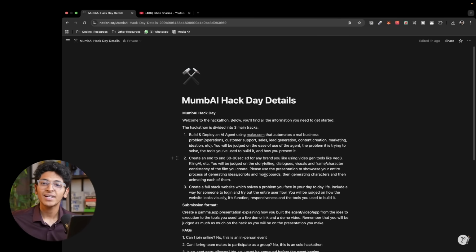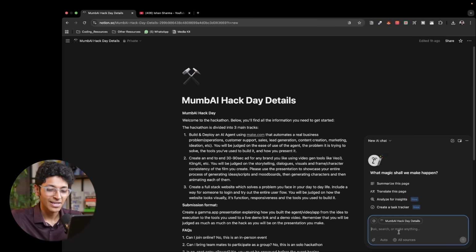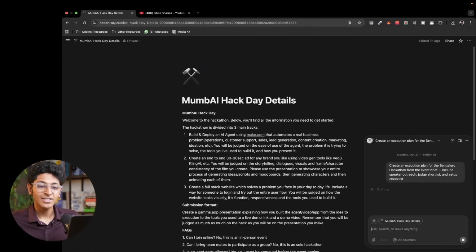One more thing I've been doing recently is organizing events, be it giving lectures and workshops for companies on AI or organizing AI hackathons. So for example, these were the details for the Mumbai Hack Day, and I can go onto my Notion Agent, clear the chat, and ask it to create an entire execution plan for a Bangalore hackathon that I want to organize based on the information that it already knows over here. So now I will say create an execution plan for Bengaluru hackathon from the event brief, include speaker outreach, judge shortlist, and setup checklist. So I'll quickly just make this up, and it is going to do all the work on my behalf.